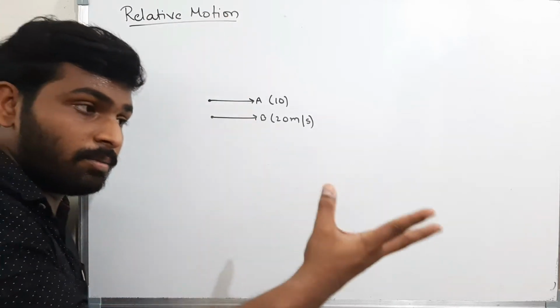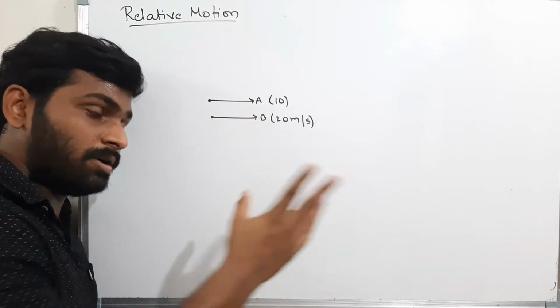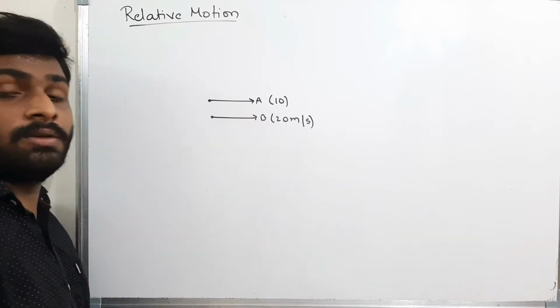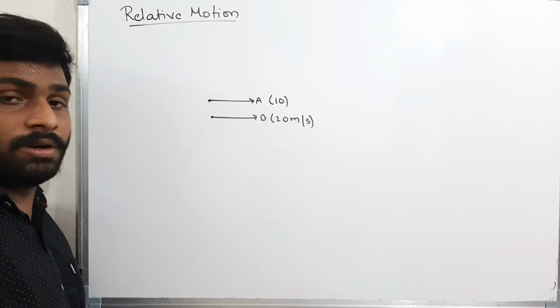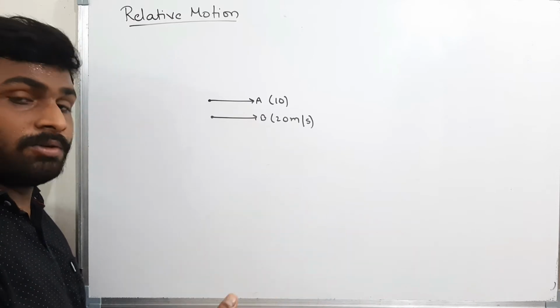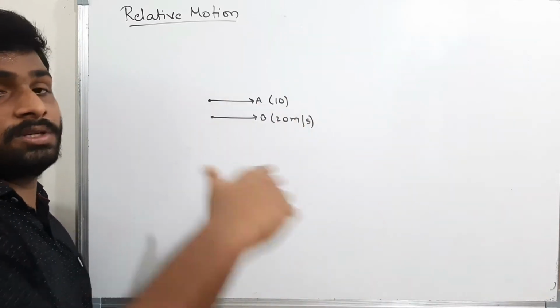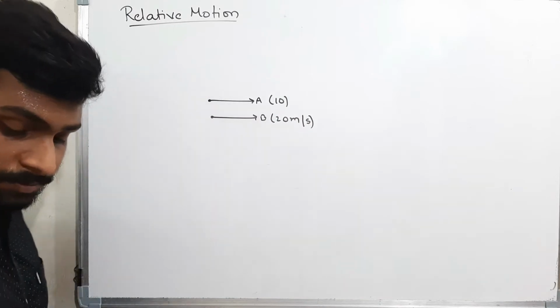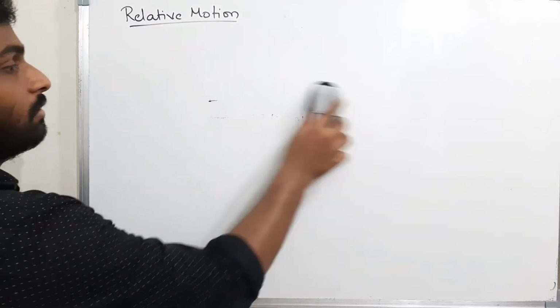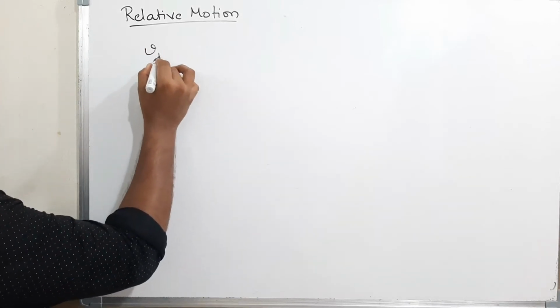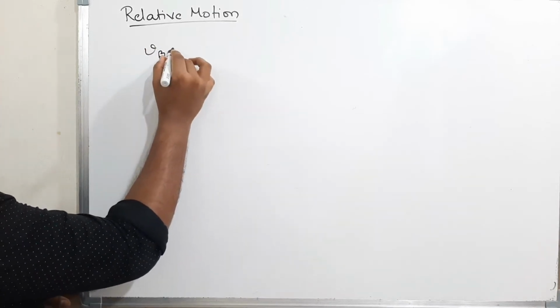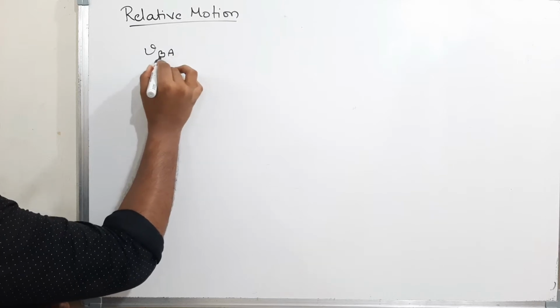The velocities of the bodies, the displacement of the bodies, the acceleration of the bodies will change relative to the observers. If the observer's velocity is different, then the observer will feel as if the body is moving with a different velocity than the usual. Always remember that the relative velocity of B with respect to A is given by VBA.